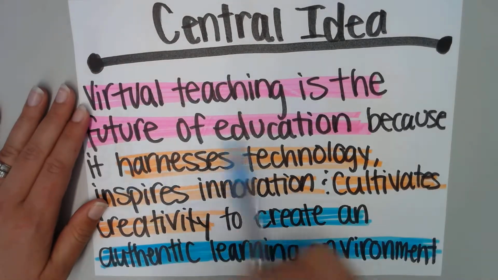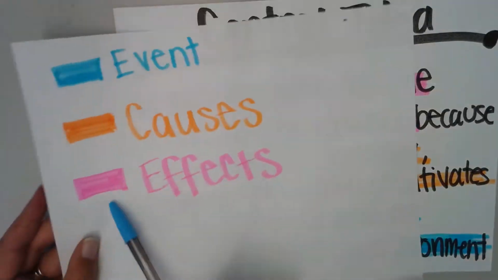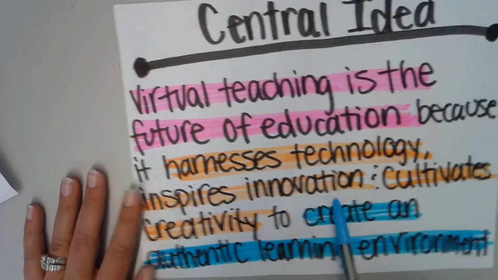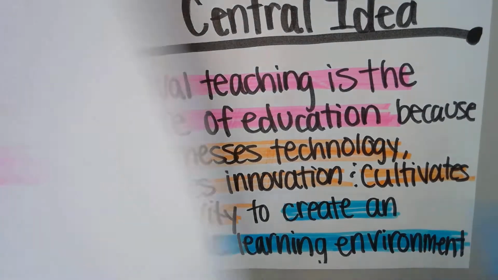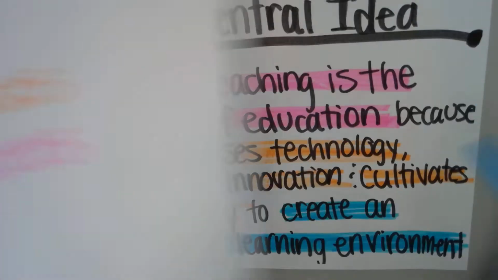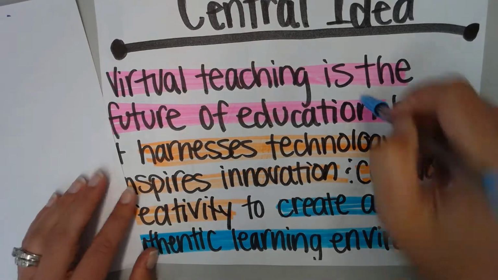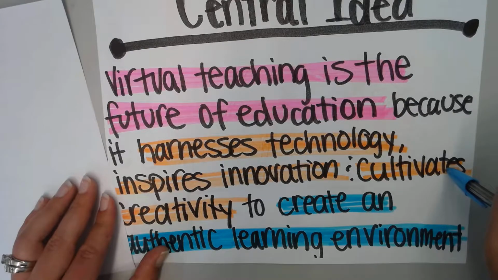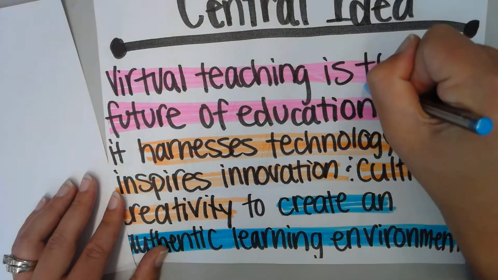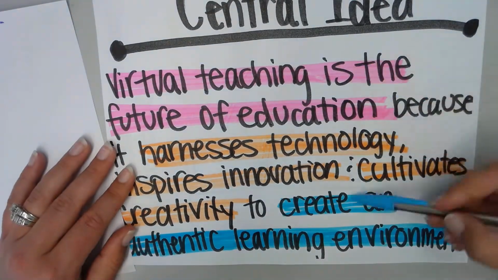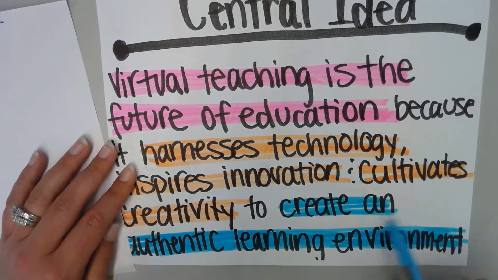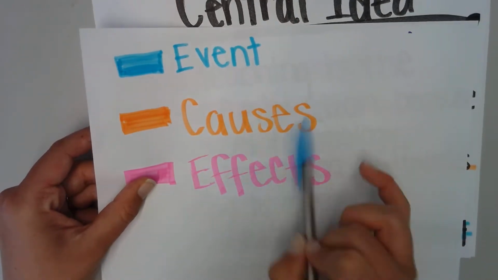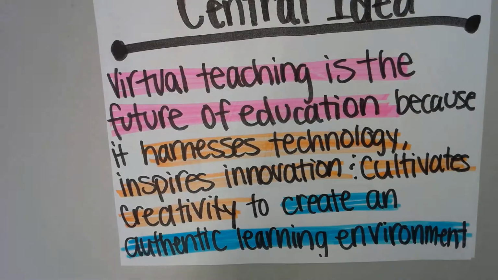So virtual teaching is the future of education would be my one effect because it harnesses technology, inspires innovation, and cultivates creativity. Those would be my causes, right? These things make this happen because of harnessing technology, inspiring innovation, and cultivating creativity. Virtual teaching is the future of education. And what happens to make this future happen? An authentic learning environment is created. That is the event that happens because of these causes, okay?